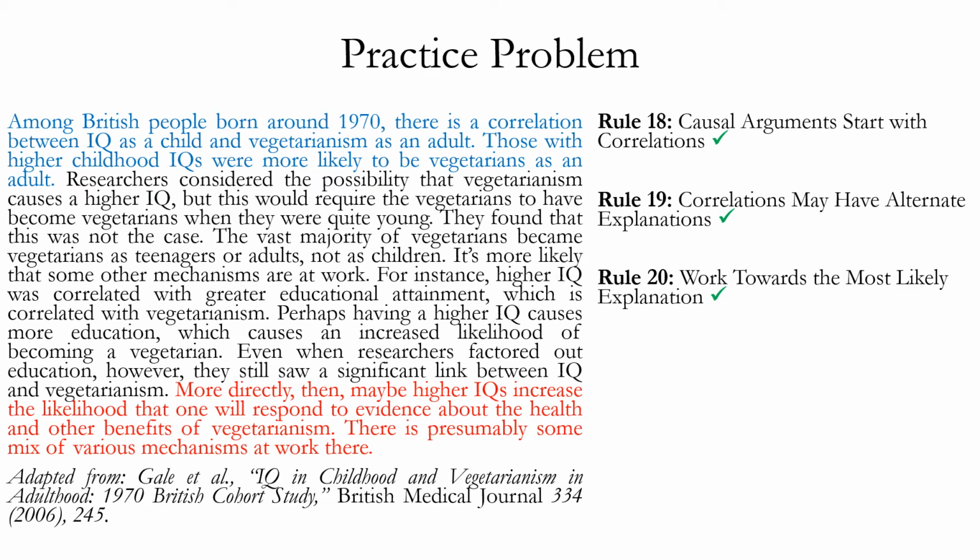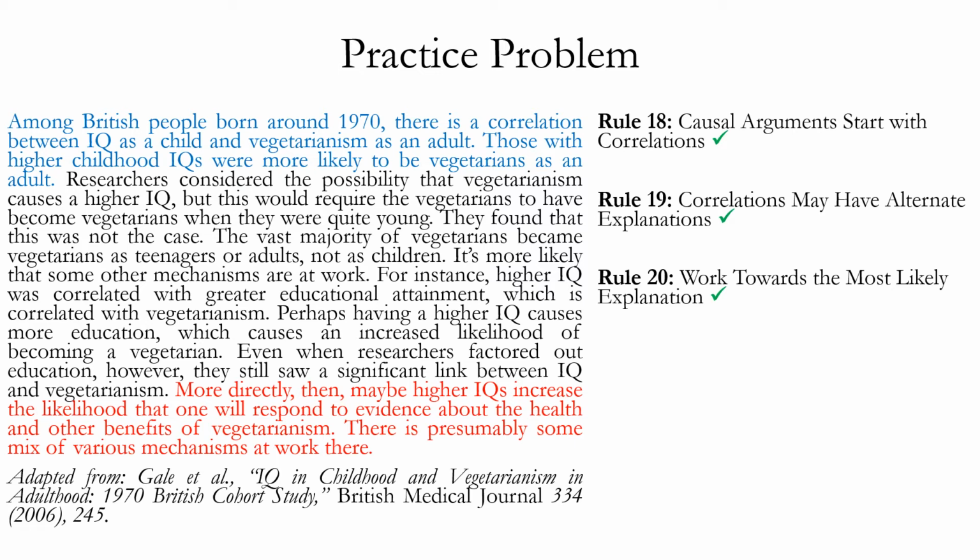So in other words, it's explaining why it's not plausible that vegetarianism causes a higher IQ. The basic reason is that children had a high IQ before they became vegetarians rather than the reverse. If vegetarianism were causing the higher IQ, we would expect to see young children being vegetarians and then this showing up in their IQ scores rather than the reverse, which was what was actually found.